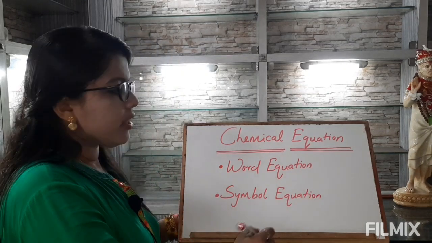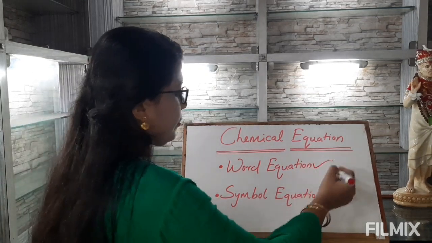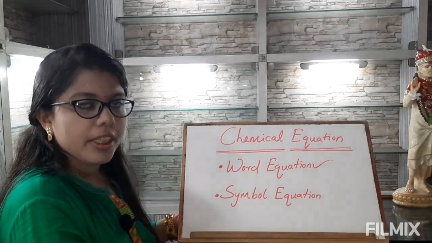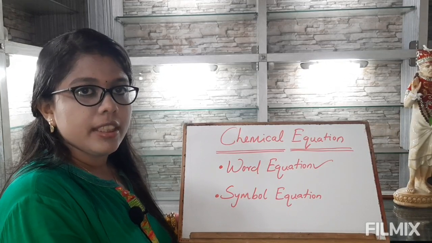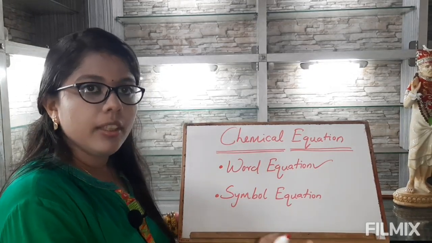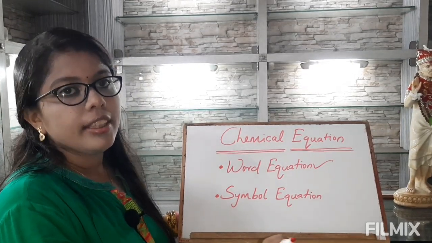Let's first discuss what are word equations. In a word equation, as the name suggests, the reactant and the product species taking part in a particular chemical equation are written in words.